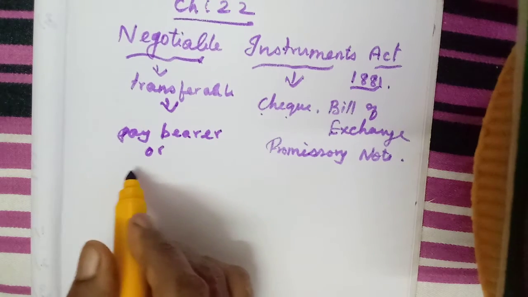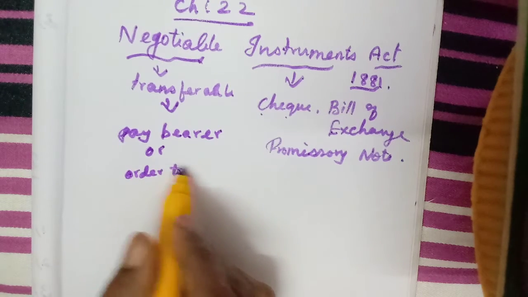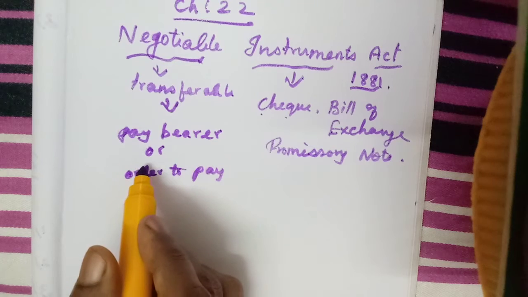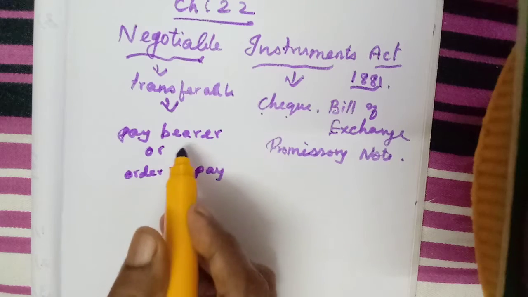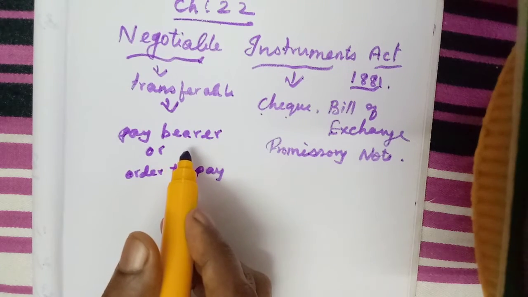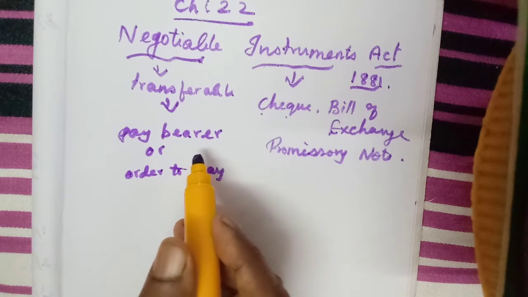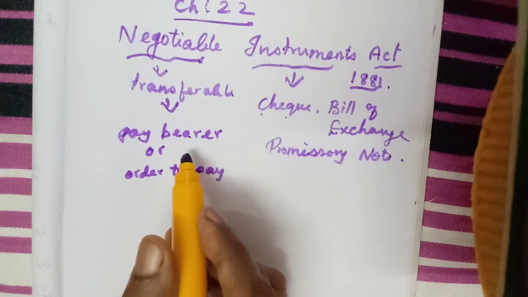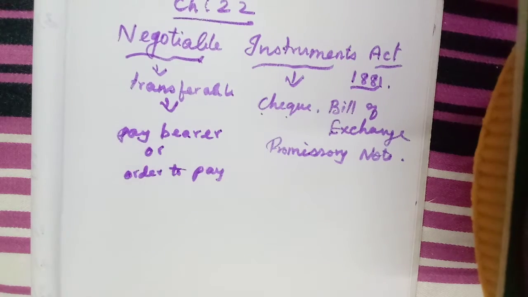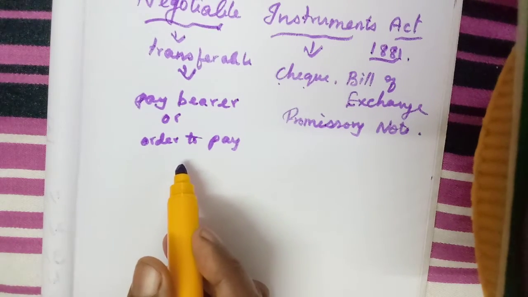Or to the order, the transferring. To order to pay, we are ordering. The person who has drawn a check can take that same instrument to the bank. I am writing a check in my own name and I will take it to the bank. I can collect money. At the same time, the check ownership can be transferred to somebody else. I can write anybody else's name and that same person can collect the amount from the bank. That is called order to pay.